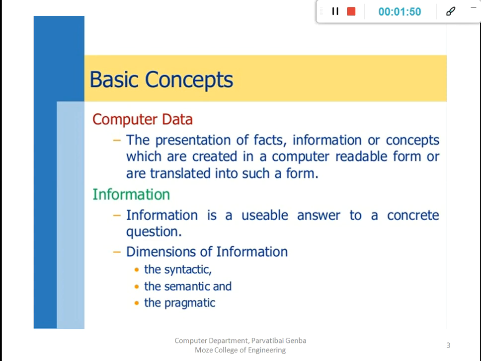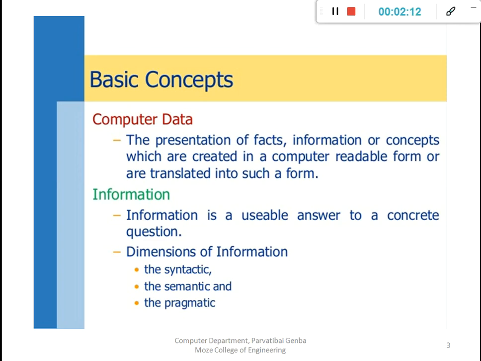Then what exactly is information? The particular data gives some meaningful information. We can say that information is interrelated data, and it generates some information as a whole.